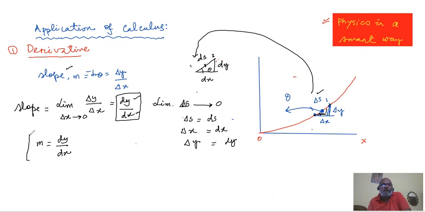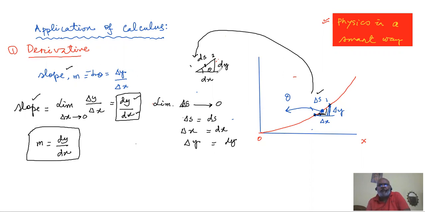Okay. You may be wondering, it may be the way to find the slope, but what practical benefit will it give me? The thing is that we are just writing the slope here, and you have understood that slope equals dy by dx.